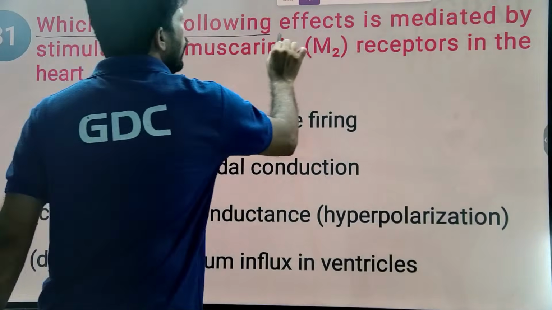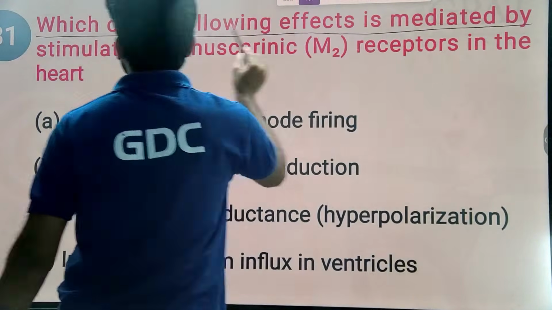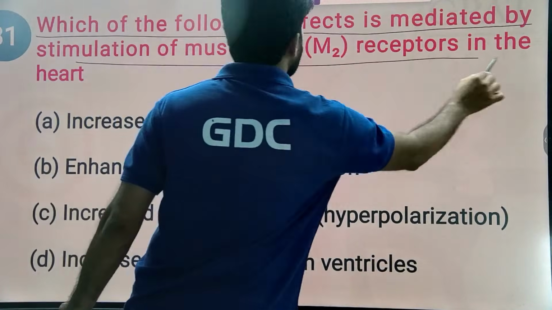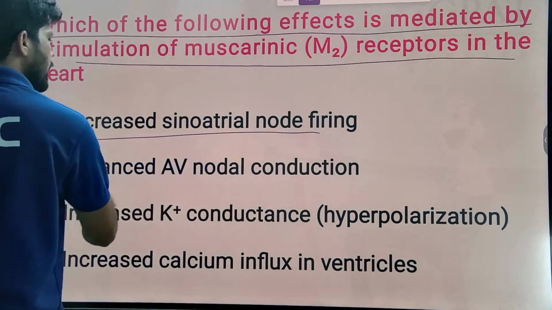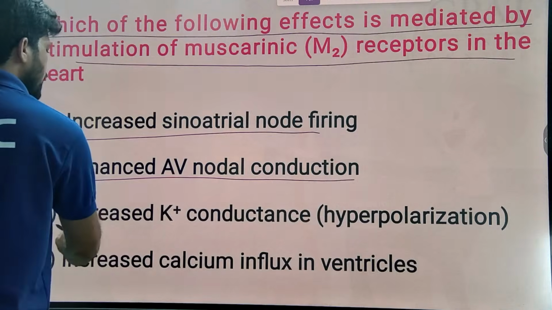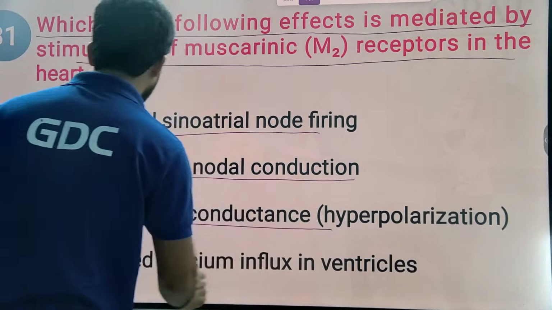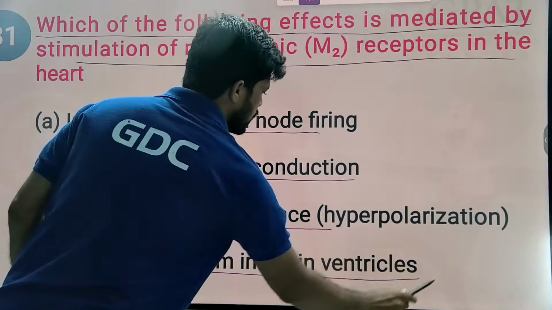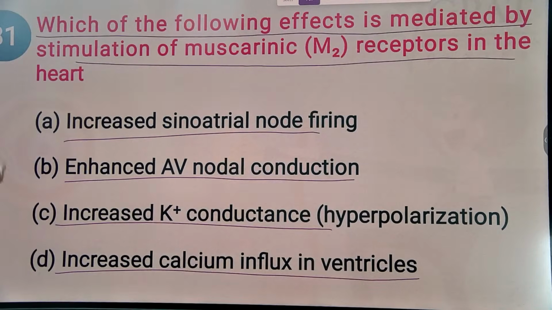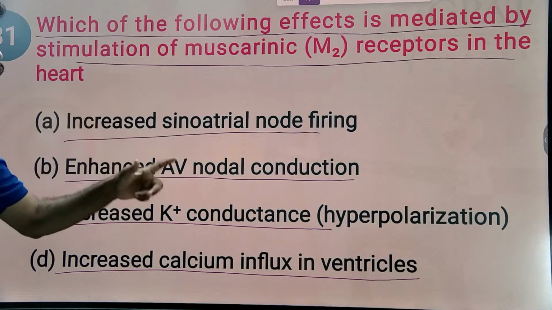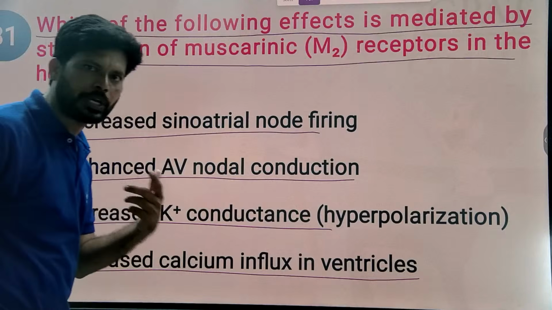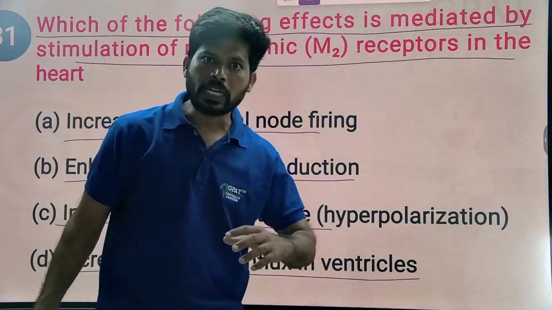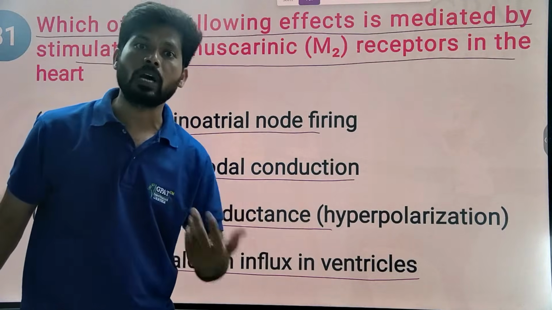Which of the following effects is mediated by stimulation of muscarinic receptors in the heart? Increased sinoatrial node firing, enhanced AV nodal conduction, increased potassium conductance with hyperpolarization, increased calcium influx in the ventricles. Generally, when acetylcholine or the parasympathetic nervous system acts through M2 receptors on the heart, it decreases calcium concentration and increases efflux of potassium from the heart muscle.